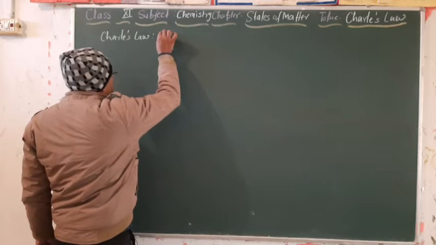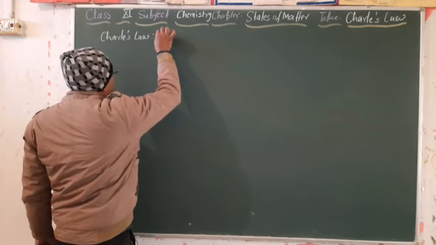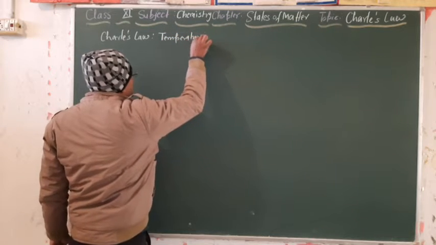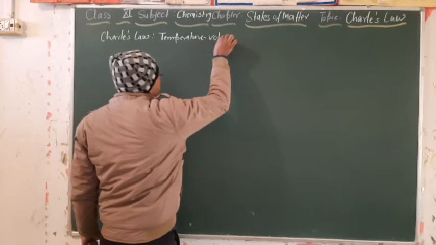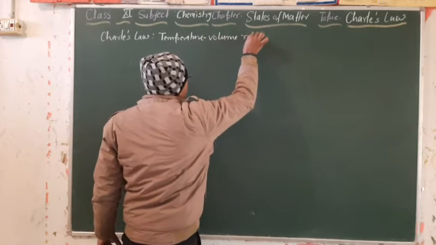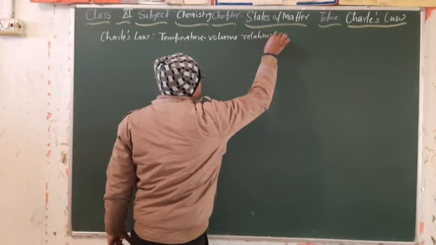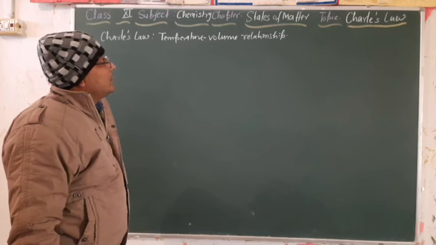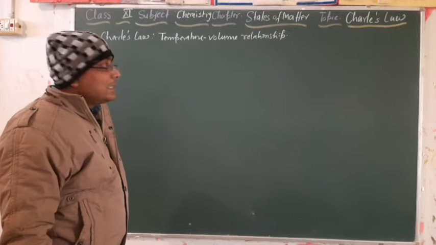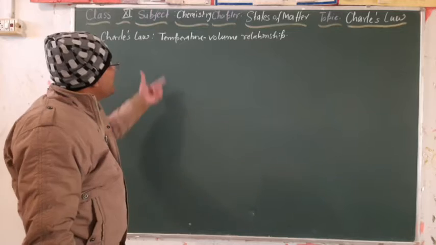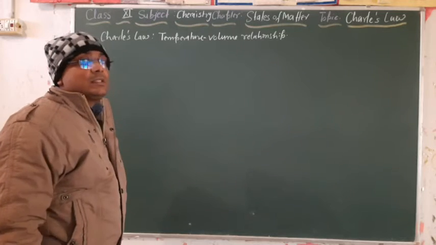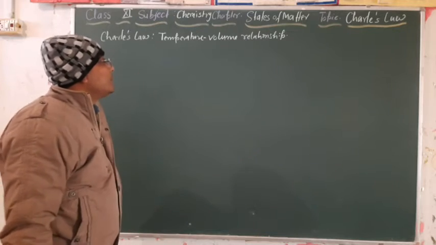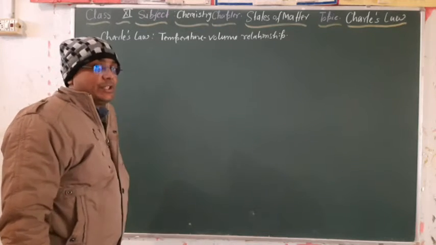Do you know what temperature-volume relationship means? The meaning of temperature-volume relationship is the variation of volume with the temperature.